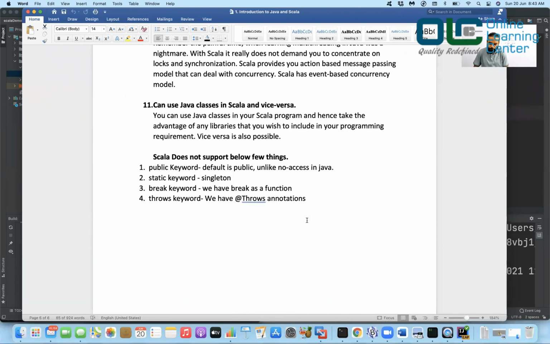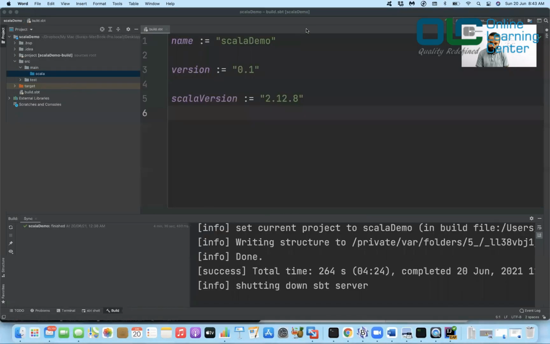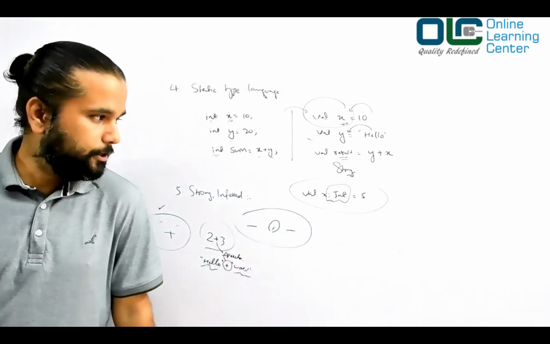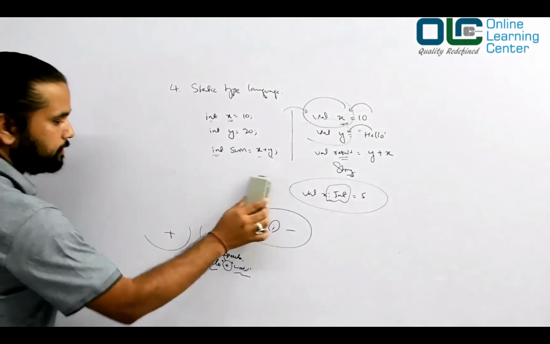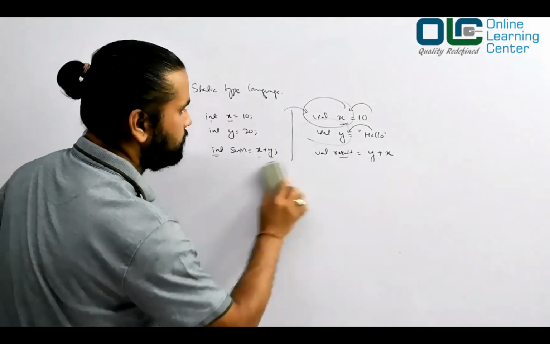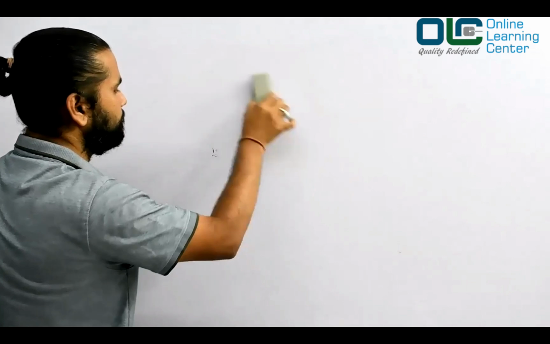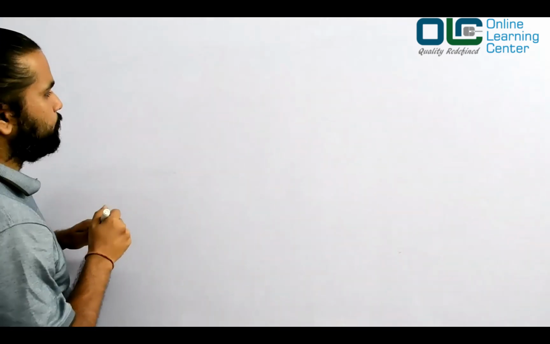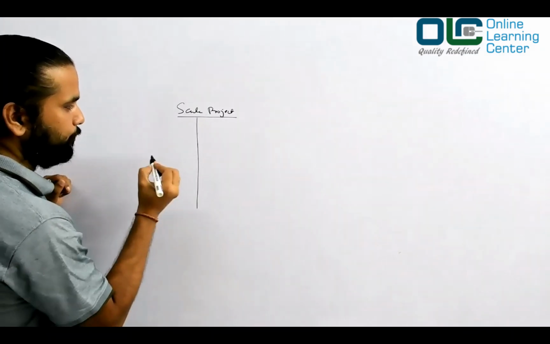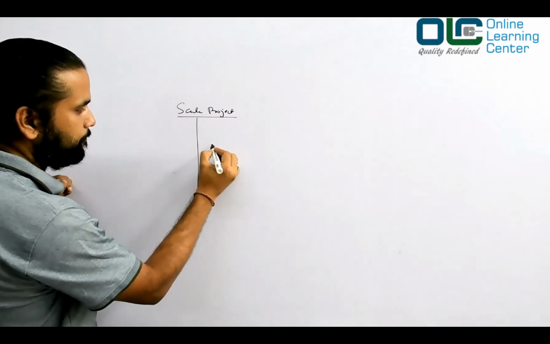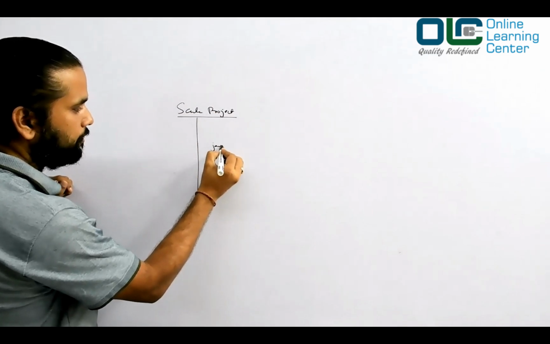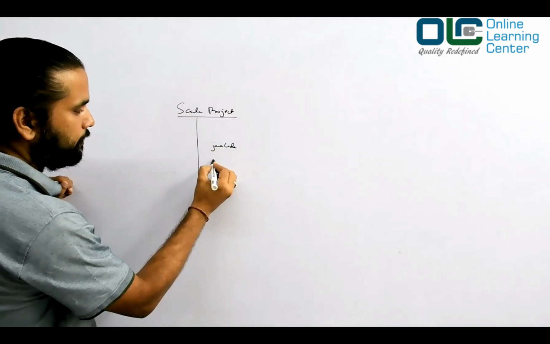Next, you can use Java classes in Scala and vice versa. What you could do is maybe something like this. Say you want to create a project, so you can create a Scala project, and in this Scala project you can have Java code, and you can have Scala code.